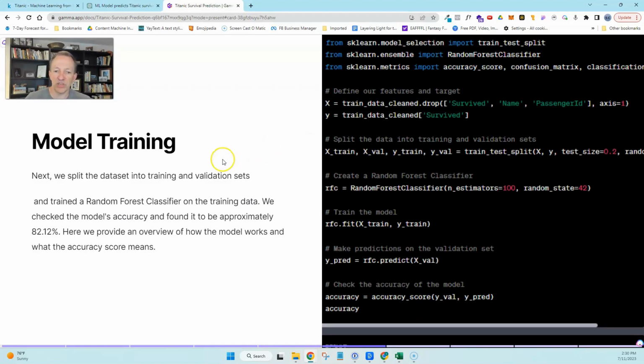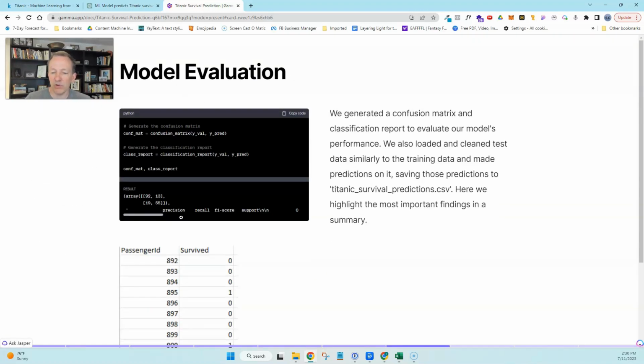And just going through this, I learned a lot about the different models that it uses. And they decided on this random forest classifier model because it had the best accuracy rates in the training model. And then it did some additional analysis. And here we go. This little chart down there is the outcome. It actually gave me a survival prediction chart at the bottom, or I should say output in a CSV file. And so it gave me a prediction of who would survive and who would not.